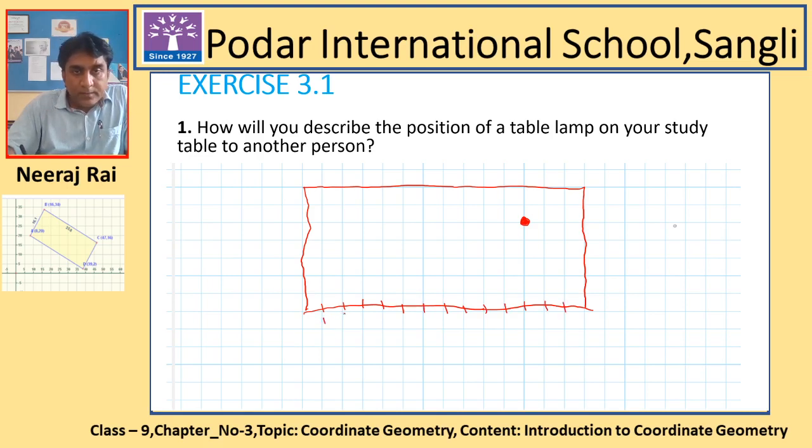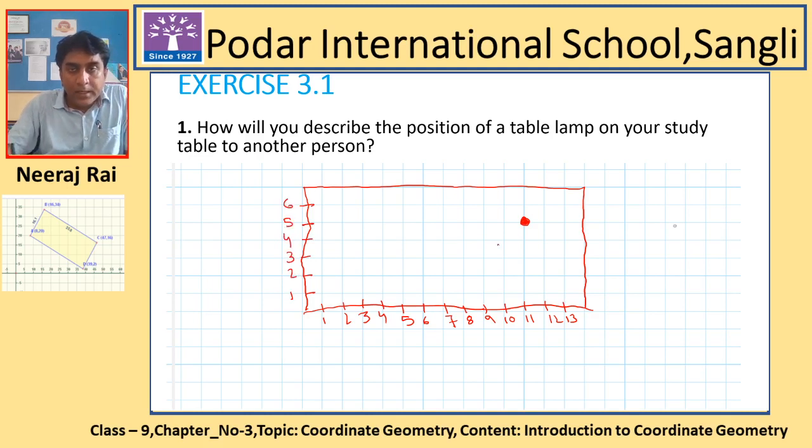So this is 1, 2, 3, 4, 5, 6, 7, 8, 9, 10, 11, 12 and 13. And away from the horizontal line we are having 1, 2, 3, 4, 5, 6.